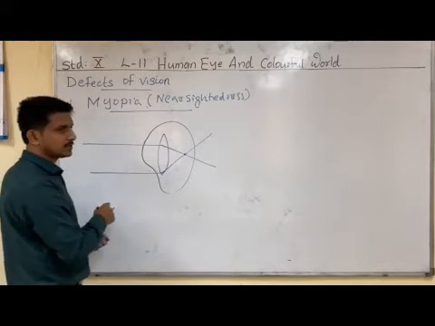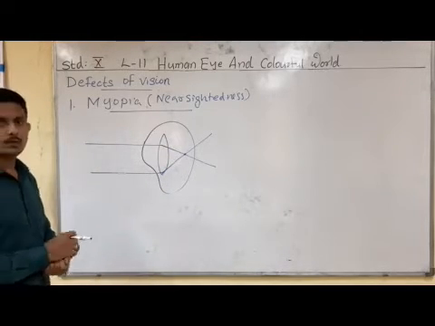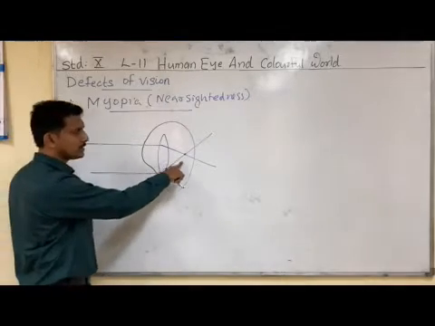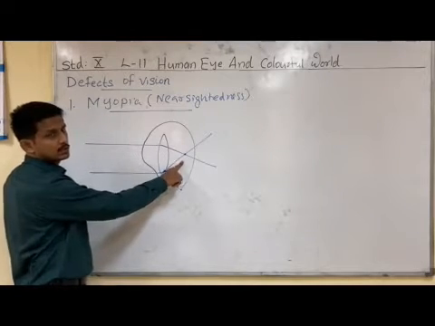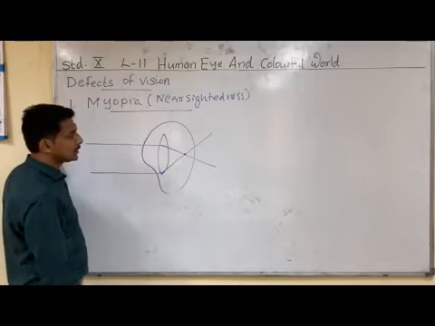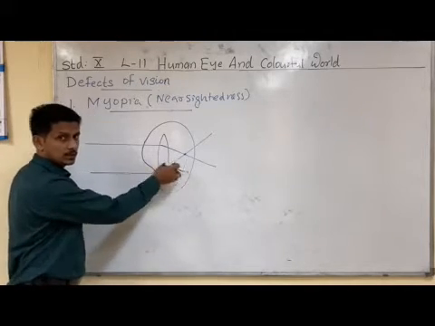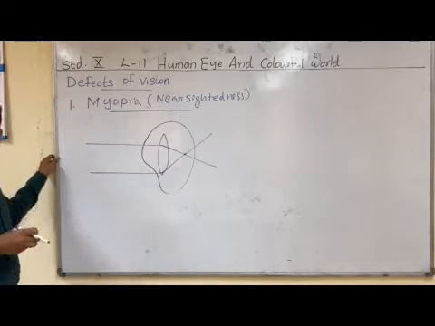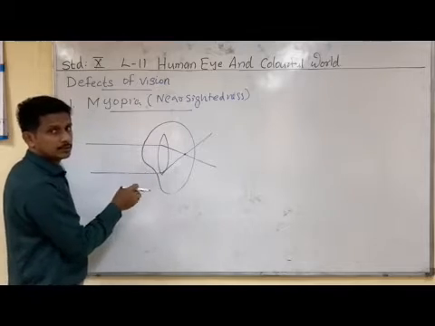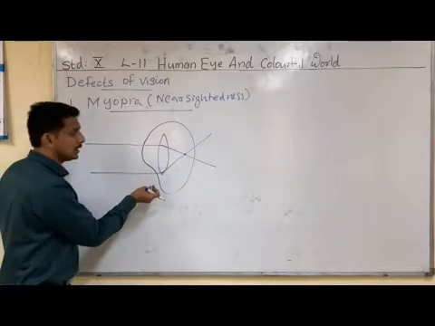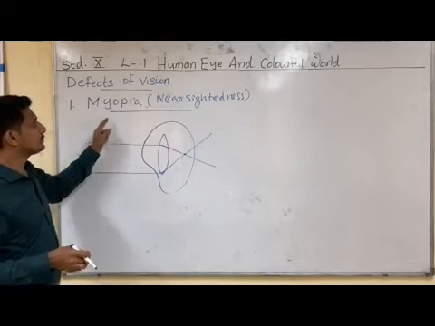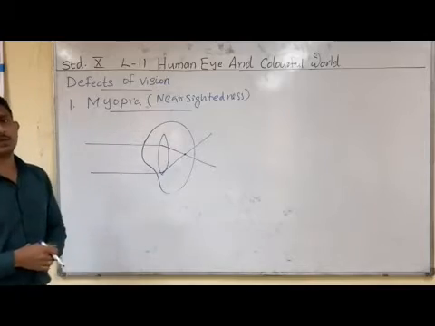This type of defect arises mainly due to two reasons. The first reason is that the converging power of the eye lens is more, so the image is forming in front of the retina. Another reason is that the eyeball can be elongated. The size of the eyeball can be increased. These are the two reasons in which myopia or nearsightedness can occur.